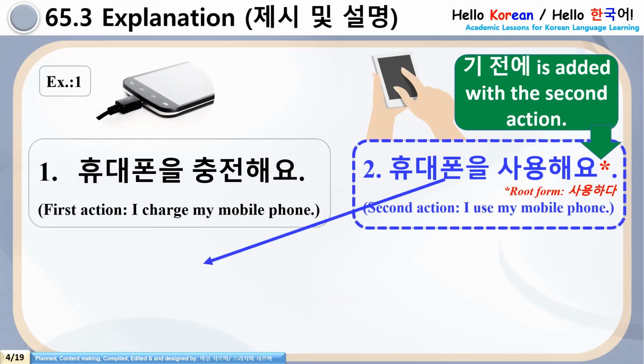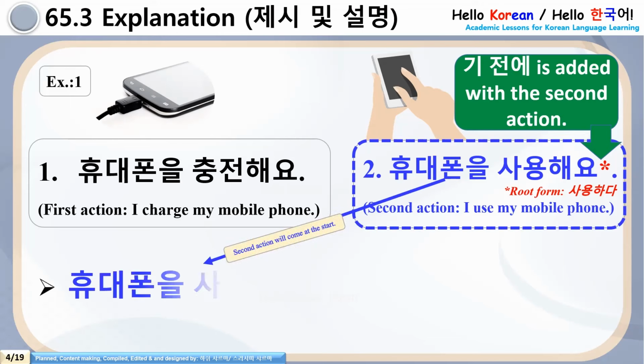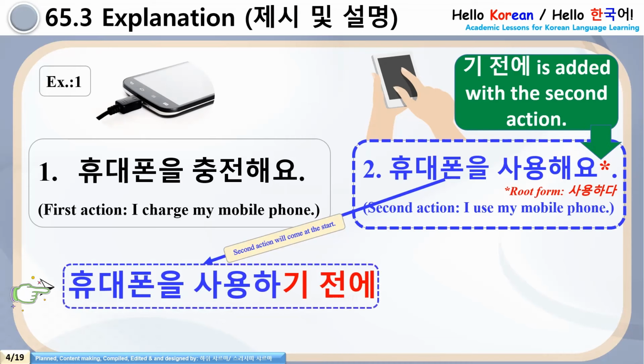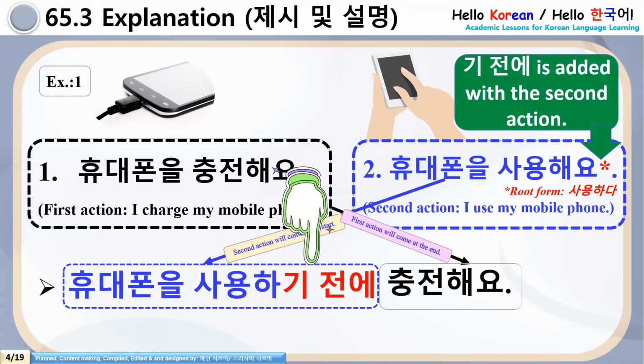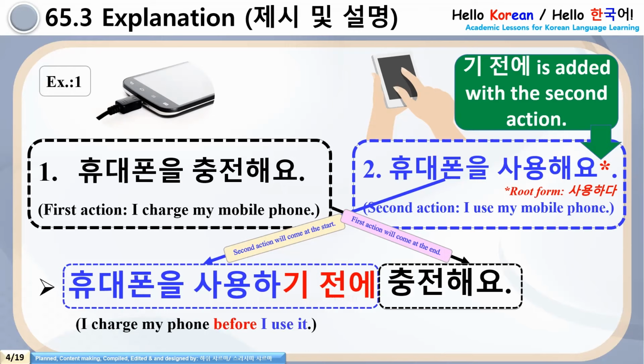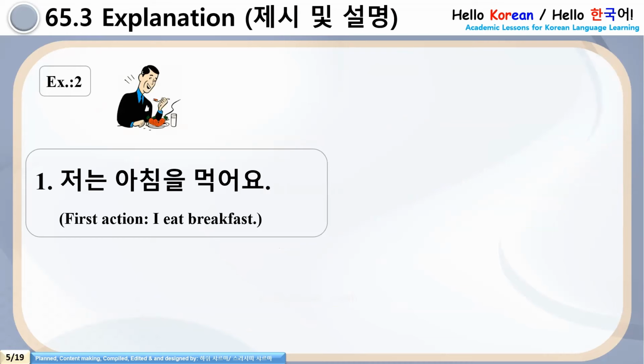So the second action will be shifted to the start of the sentence. See here like this. 휴대폰을 사용하기 전에. 기 전에 is added with the second action, and the first action will come at the end of the sentence. 충전해요. This will be the structure of the sentence. I charge my mobile phone before I use it.